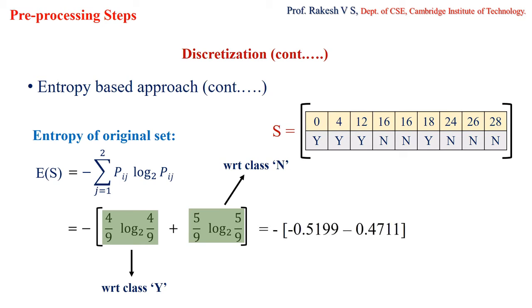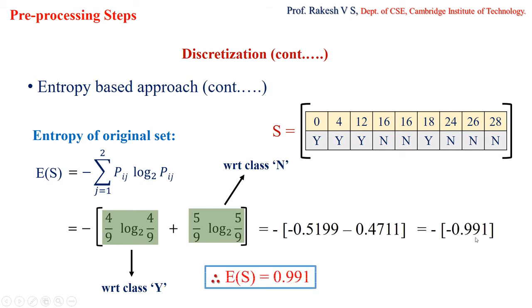So now we'll make the simple mathematical calculation. What I get is this value. So based on it, the final value is E of S, the entropy of S, is 0.991. This is nothing but a simple calculation which you can do using your calculator. So now I have got the entropy of the overall set, which is equal to 0.991.